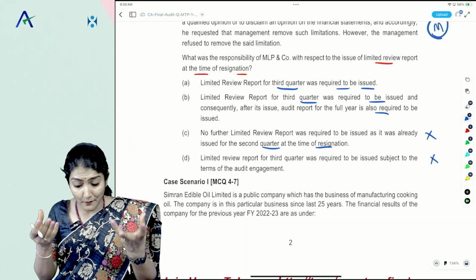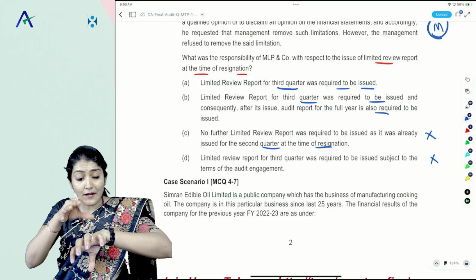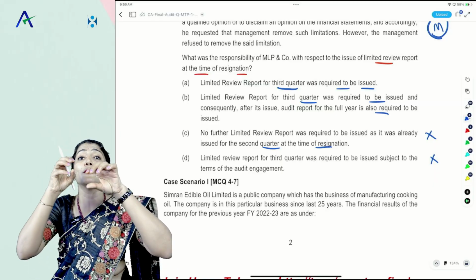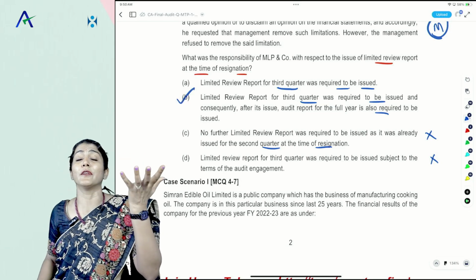So now, A or B? So only the 3rd quarter. Once you issue the 3rd quarter, that means you've issued the limited review for the first 3 quarters. Then, before resignation, you have to issue the audit report for the full year.